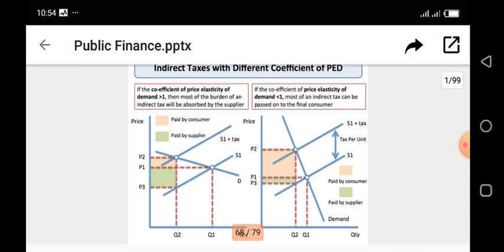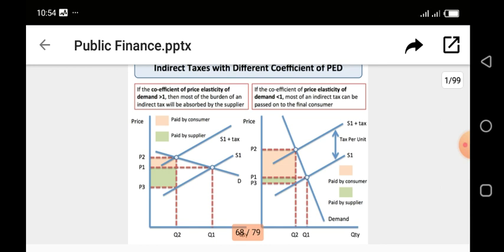Of course, there are other things I will not be able to mention in this video, which is talking about deadweight loss. So I might be doing another video for that, deadweight loss. But take note of this, that if the commodity in question is elastic, then the supplier will have to carry more of the burden and the consumer will have to carry less of the burden.